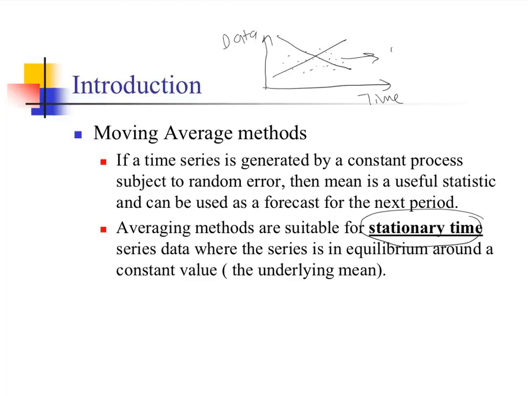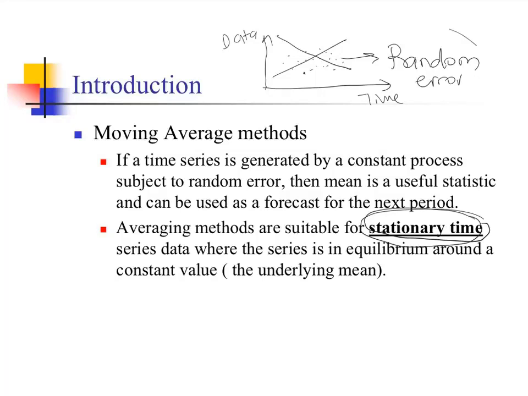So this kind of data is described by random error. Why is it random error? Because today you might observe a low value, but tomorrow you might observe a high value, and they are not related to each other. And we call this type of data stationary time series data. If you don't have any trend or seasonal pattern, then the data is called stationary.